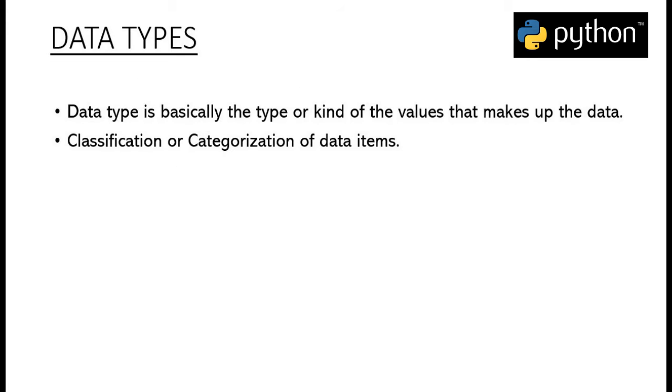So what are data types? A data type is basically the type or the kind of the value that makes up any data, or it is basically the classification or categorization of the data item. So what do we mean by this definition? Let's understand this by an example.